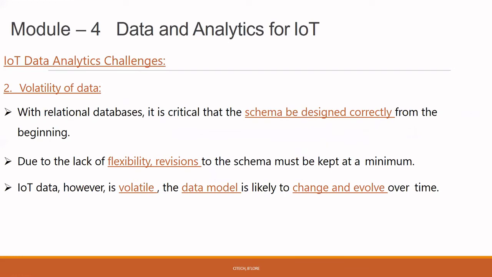Next is volatility of data. With a relational database, it is critical that the schema be designed correctly, and due to the lack of flexibility, revisions to the schema are kept to a minimum. IoT, however, has a volatile data model that is likely to change and evolve. The meaning of volatile here is that it is critical to maintain a schema which is designed correctly, yet it should be very flexible, so that once the data is fetched, if there are any changes, we can handle them. That kind of flexibility should be provided for the data. This is again one kind of challenge with respect to data analysis: volatility.